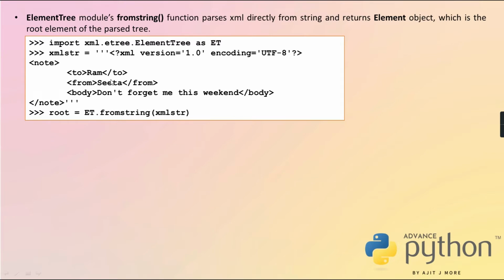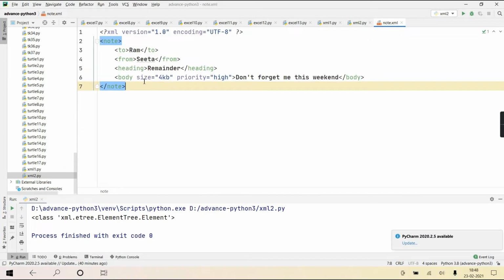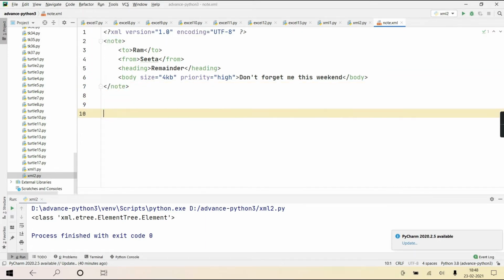Second, the text content. Text content means that information which is between the opening tag till the close tag. And third, a dictionary of attributes, if there are. If the tag is having any attributes, it will return you a dictionary of those attributes. The name of the attribute will act as a key in that dictionary, and the value of the attribute will be the value of that key. Means it will be a dictionary.